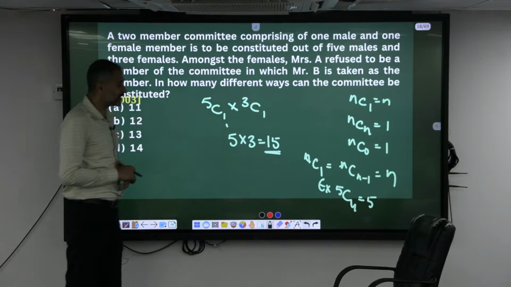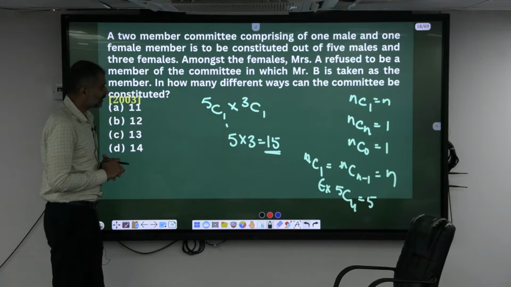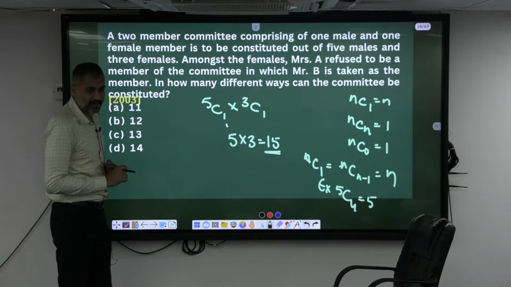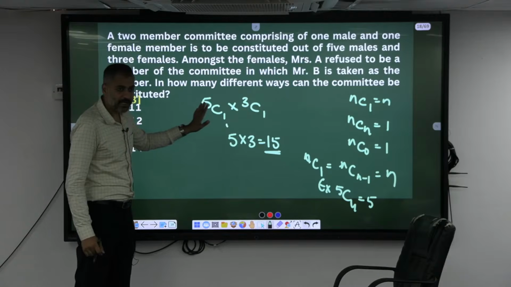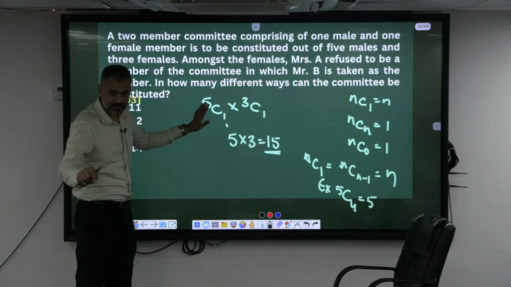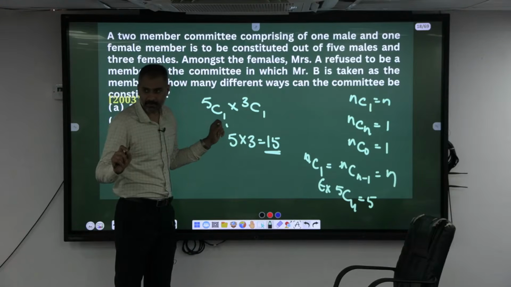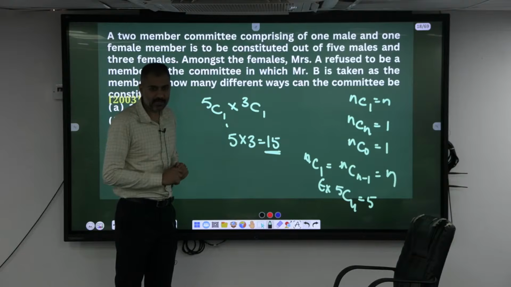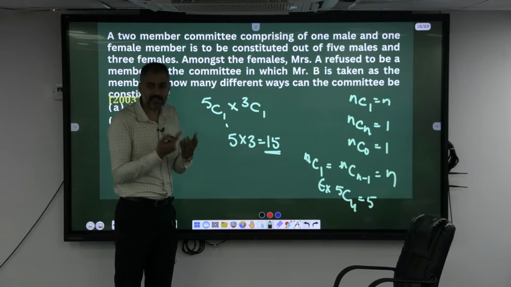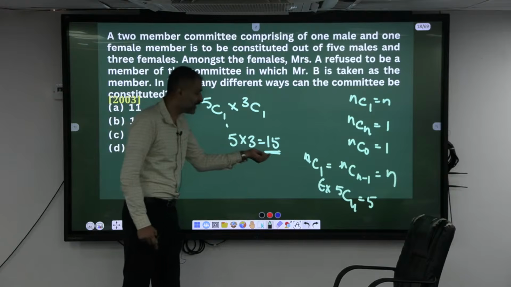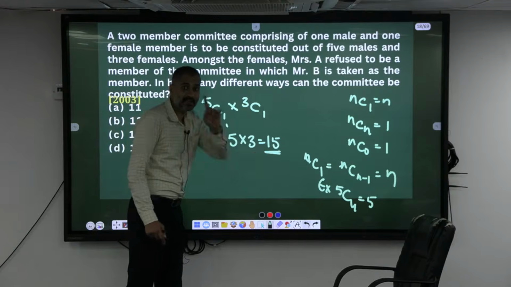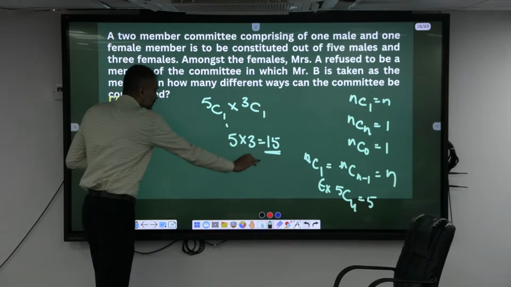But there is a condition there. Look here now. There are 5 males, in which one among them is A. Here 3 females are there, among them one is B. If I have to make a committee of A and B, how many different committees can I make? Only 1. A making a committee with B or B with A is one and the same combination. So in this 15, A and B are together only once. So if I subtract this one, what's your answer?